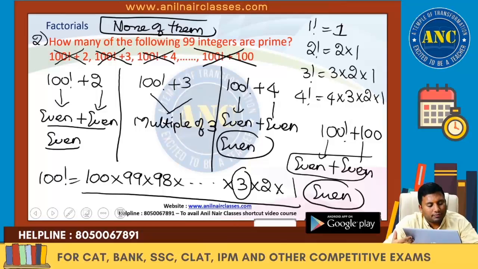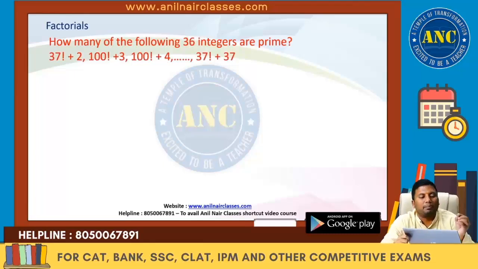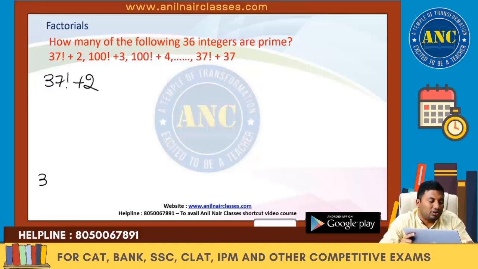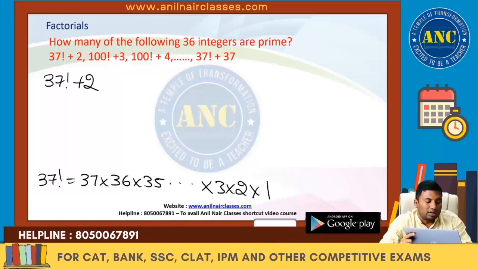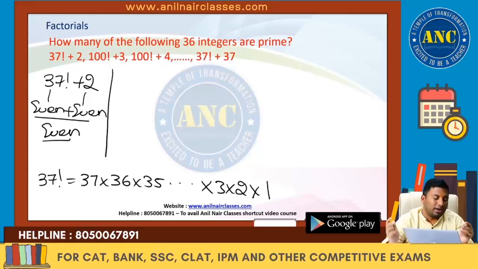Third question. Third one, same idea. How many of the following 36 integers are prime numbers? 37 factorial plus 2. 37 factorial is nothing but 37 into 36 into 35 and so on up to 3 into 2 into 1. That means it is an even number. This is an even number, 2 is also an even number. Even number plus even number is an even number. Same idea, there is no even number other than 2 which is a prime number.